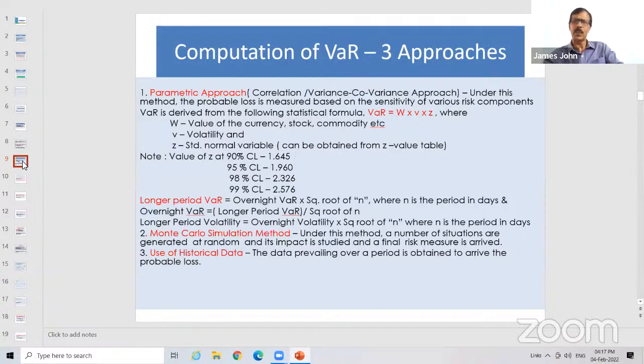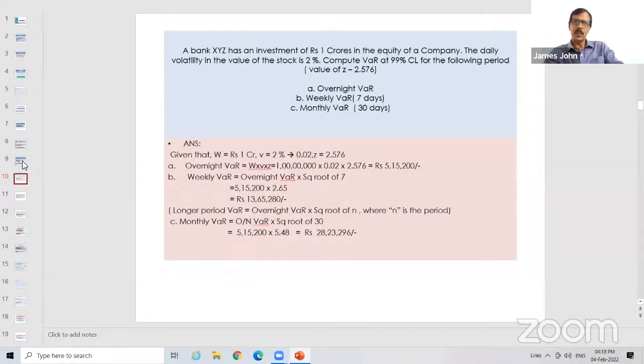Volatility and VAR are the same thing. So this formula you have to remember. Overnight VAR is equal to longer period VAR divided by square root of n, or longer period VAR is equal to overnight VAR into square root of n. Fine. Now look at a question.